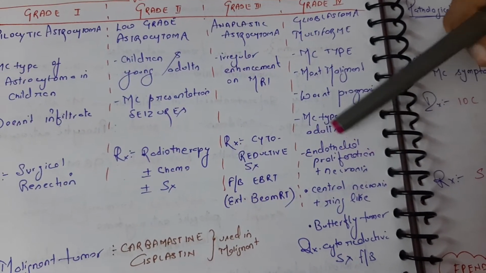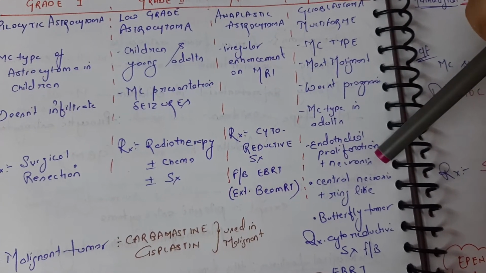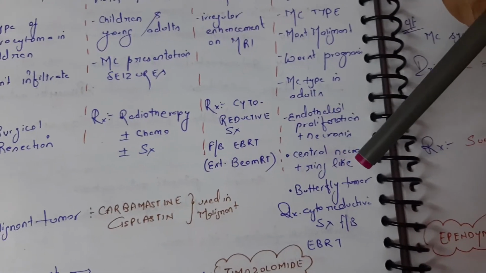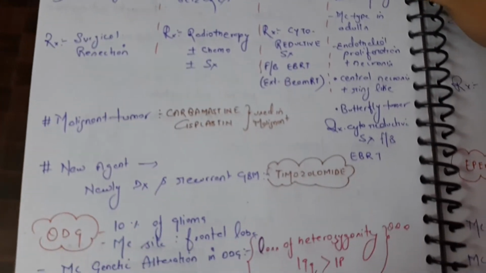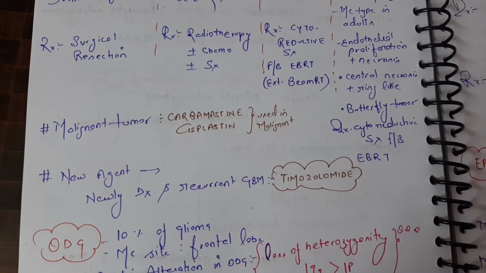Then histologically we can see endothelial proliferation and necrosis; central necrosis and ring-like enhancement can be seen. Butterfly tumor, glioblastoma is also known as butterfly tumor. Treatment would be cytoreductive surgery followed by EBRT.